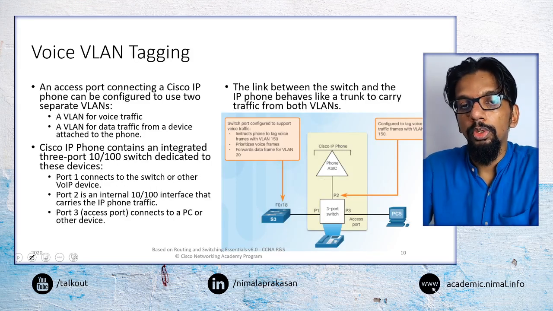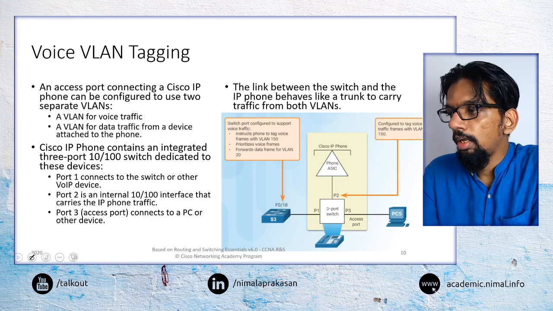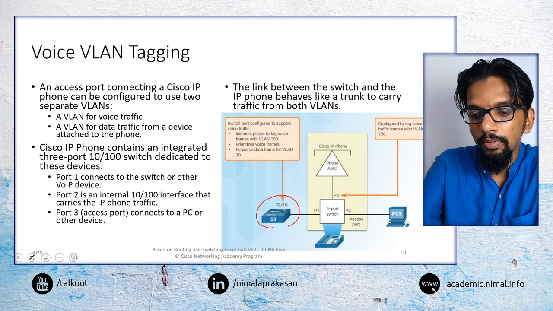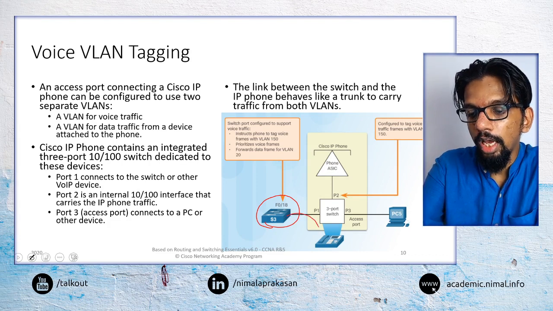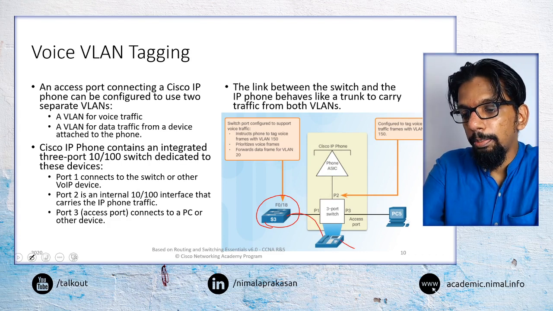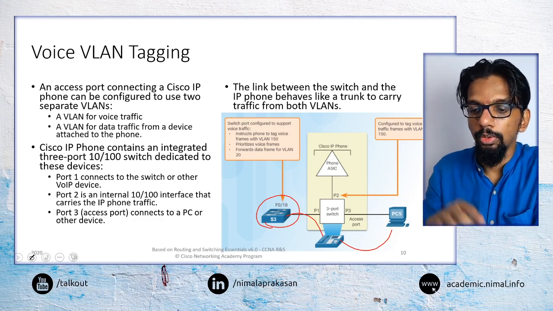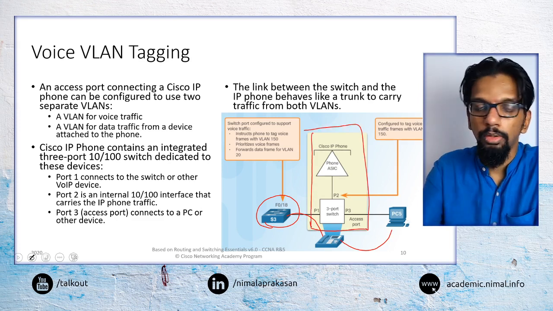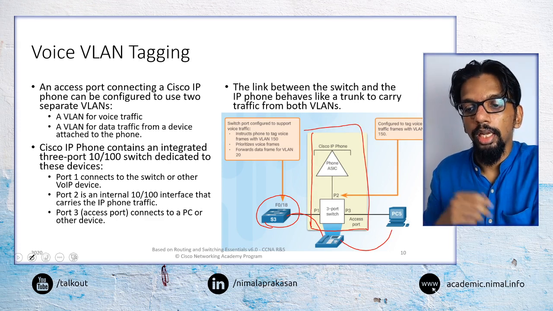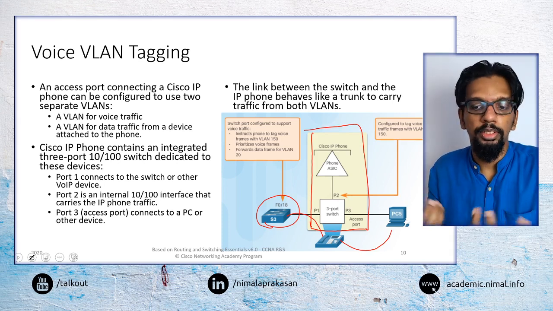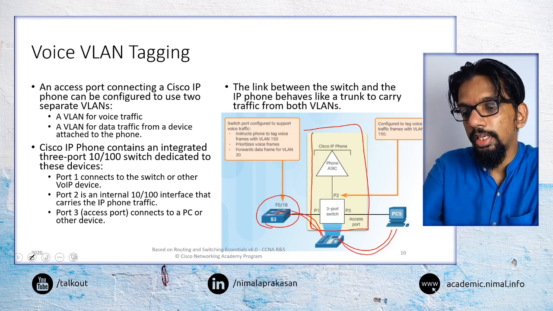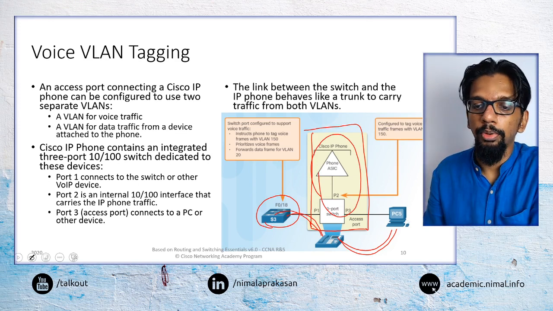In a typical IP phone setup in an organizational environment, the most typical way of connecting IP phones to networks is this: if we have a network switch, we would normally connect the IP phone to the network switch and then the PC to the IP phone. Inside those IP phones, we will have a small inbuilt switch that can handle these three devices, so to speak. That switch will be connected to the external switch, the PC, and also the internal IP phone device.